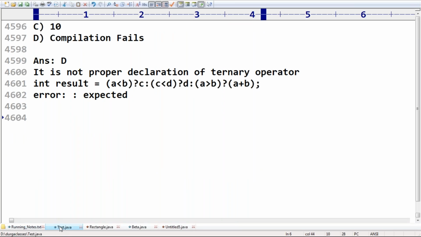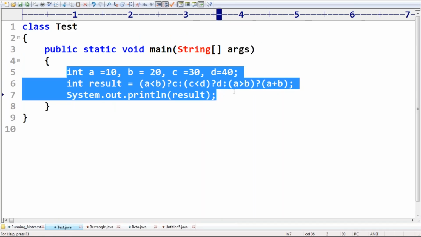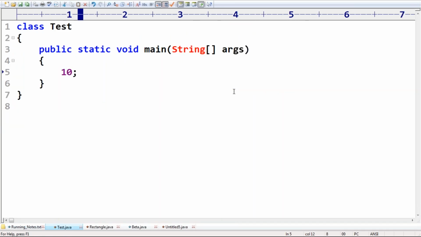Suppose in my code, assume that I take 10. Can you please tell me, is it valid or invalid? Yeah, Vishnu, I'm just taking 10. Is it valid or invalid? Invalid. Getting the thing? Why are you taking 10? Are you assigning it to some value or not? You are not doing anything. That's why. You have to assign it to something.